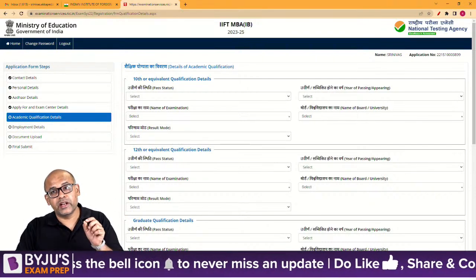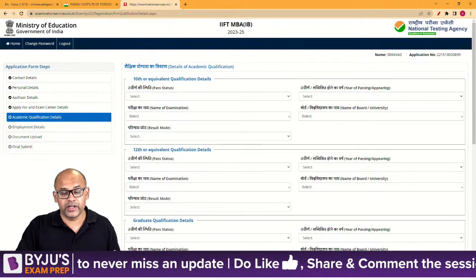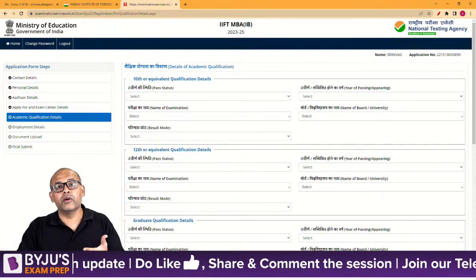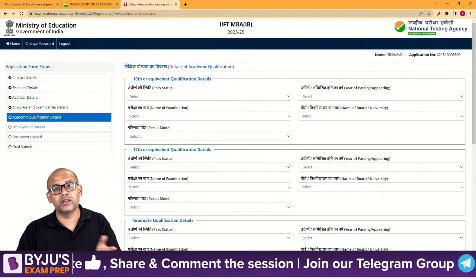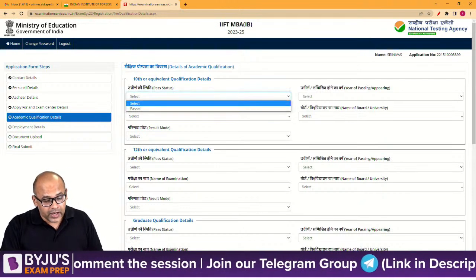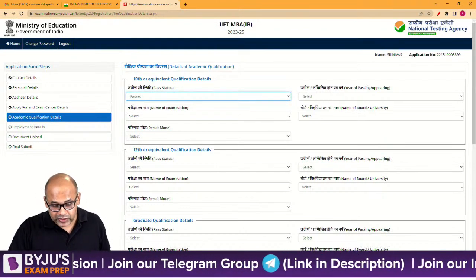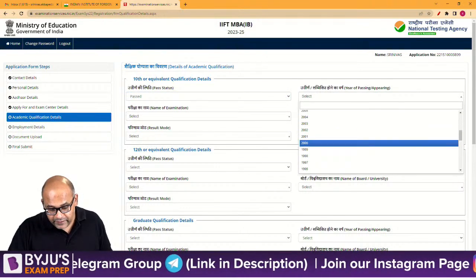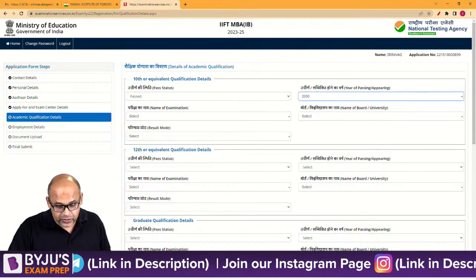And if it is even a decimal off, they used to create an issue there. Here you just have to enter what is the total mark and how much you got. The percentage is automatically calculated. So let's go ahead and say my 10th, of course, I'm passed. Year of passing way back, yeah, well, it's 2000.